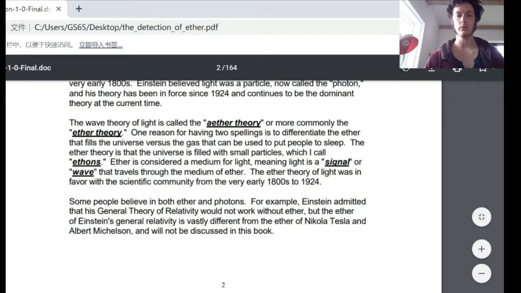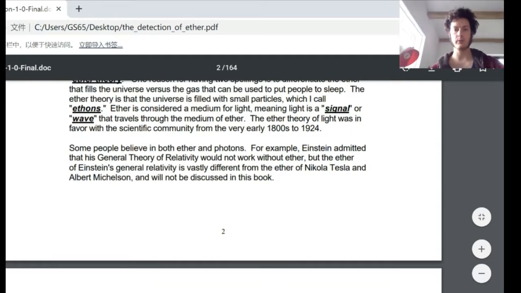The wave theory of light is called the ether theory, or more commonly the ether theory. Different spelling there. One reason for having two spellings is to differentiate the ether that fills the universe versus the gas that can be used to put people to sleep. The ether theory is that the universe is filled with small particles, which I call ethons. Ether is considered a medium for light, meaning light is a signal or a wave that travels through the medium of ether. The theory of light was in favor with the scientific community from the very early 1800s to 1924.